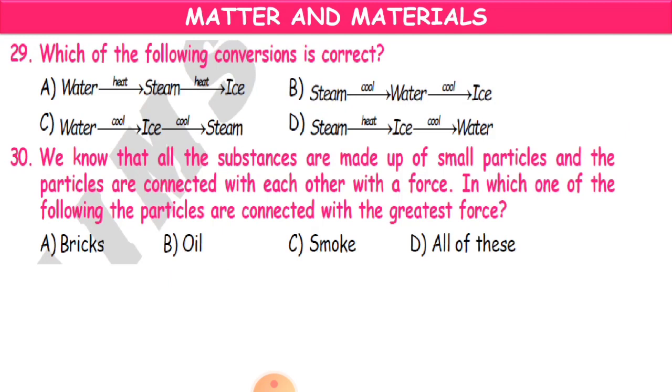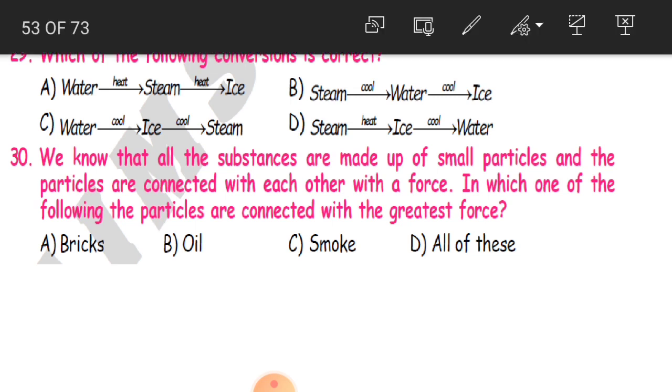Which of the following conversions is correct? So here you have some conversions, like conversions of matter. Which conversion is correct here? First one is water after heating changes to steam, and again steam after heating changes to ice.